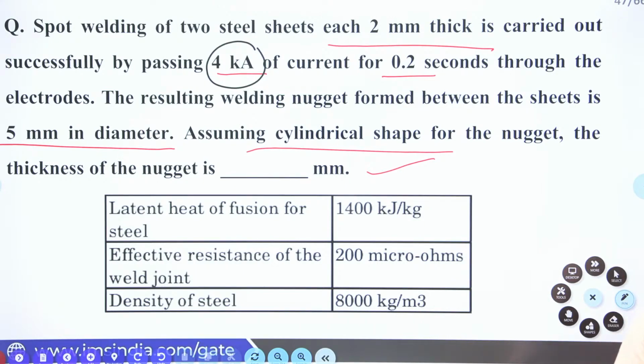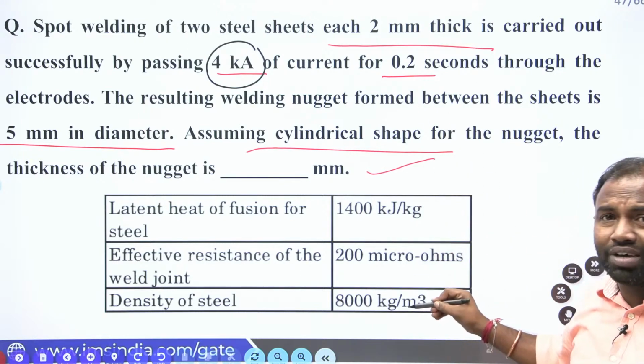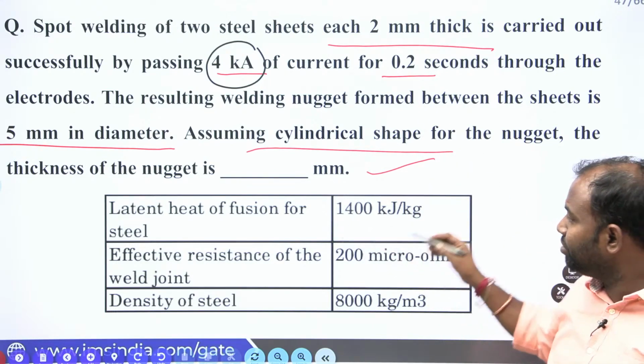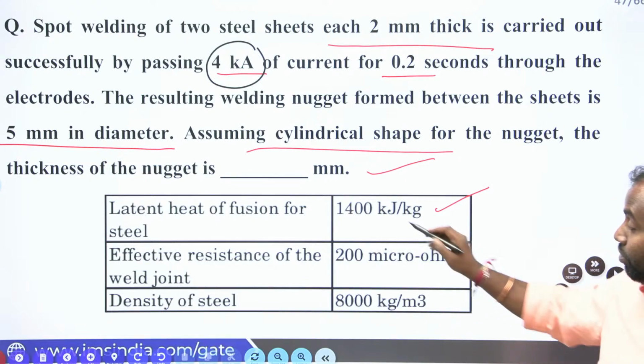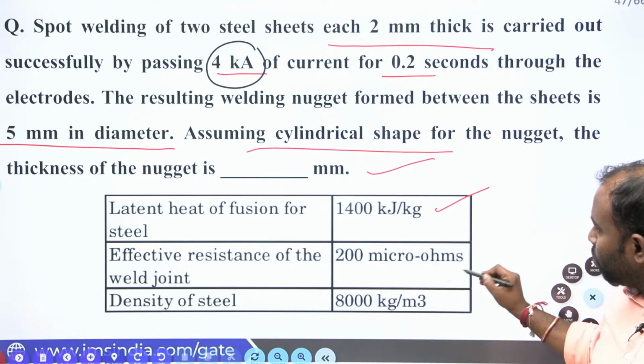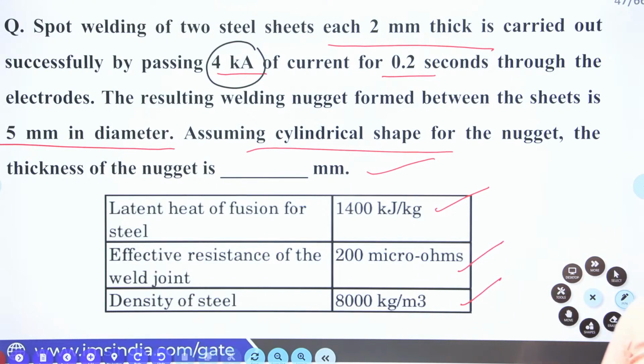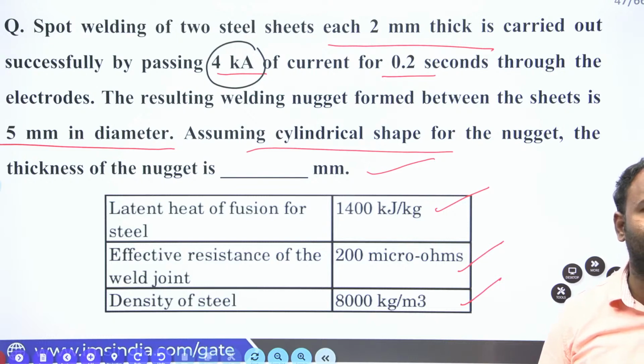For that purpose they gave the properties: latent heat of fusion is 1400 kilojoule per kg, effective resistance of the weld joint is 200 micro ohms, and density of the steel is 8000 kg per meter cube.